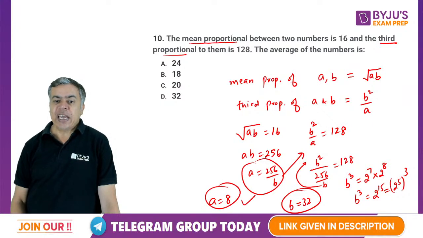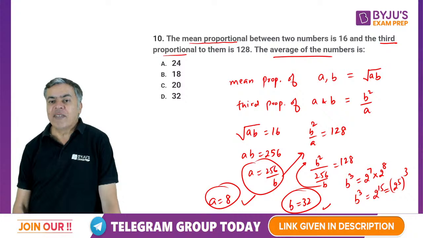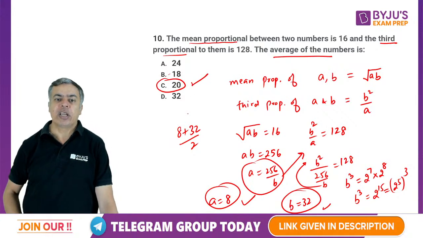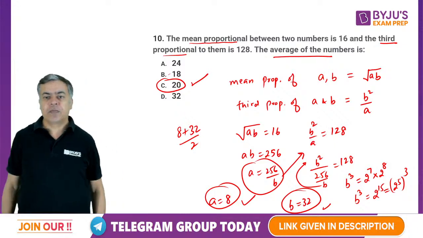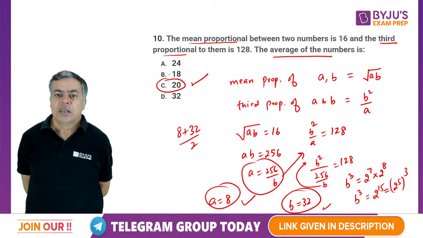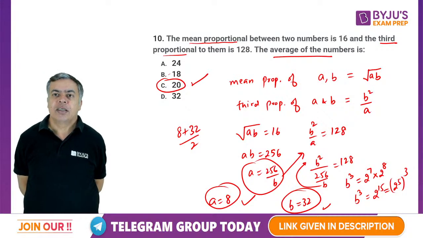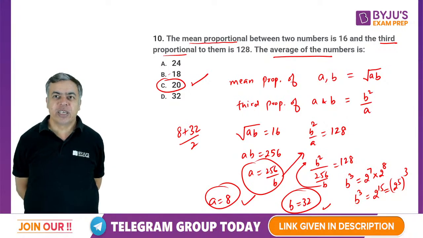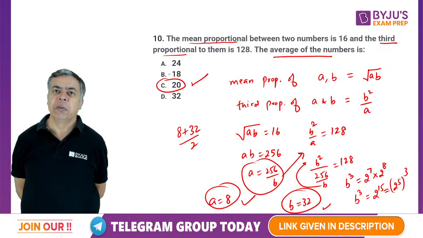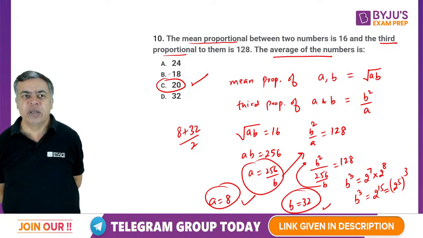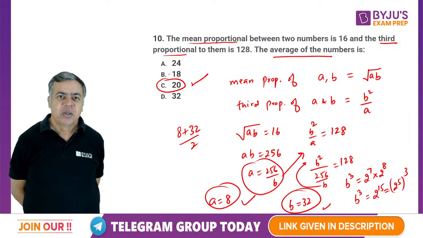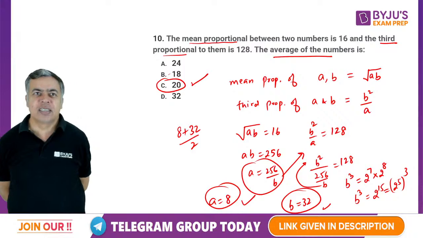So if A is 8, B is 32, what is the average of the numbers? The average of the numbers is 8 plus 32 by 2, so 40 by 2, it is going to be 20. So this was a good question, because we were given mean proportion and third proportion, and you should know what mean proportion is and what third proportion is, then you can calculate all this. I hope you are getting all this.